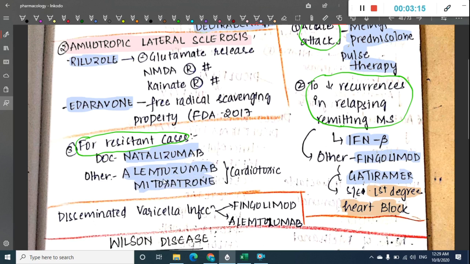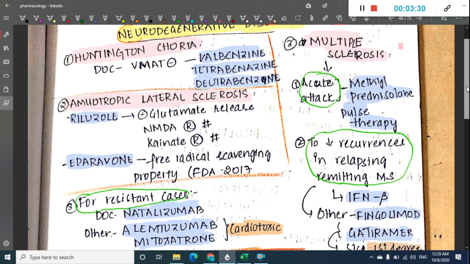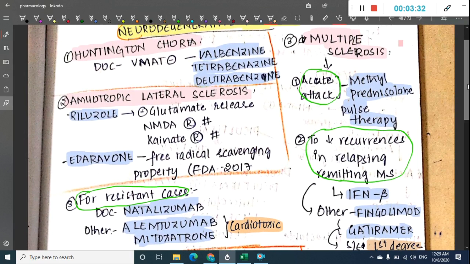For resistant cases, you can give natalizumab, alemtuzumab or mitoxantrone. Alemtuzumab and mitoxantrone are both cardiotoxic. So these are the drugs which you give for multiple sclerosis.